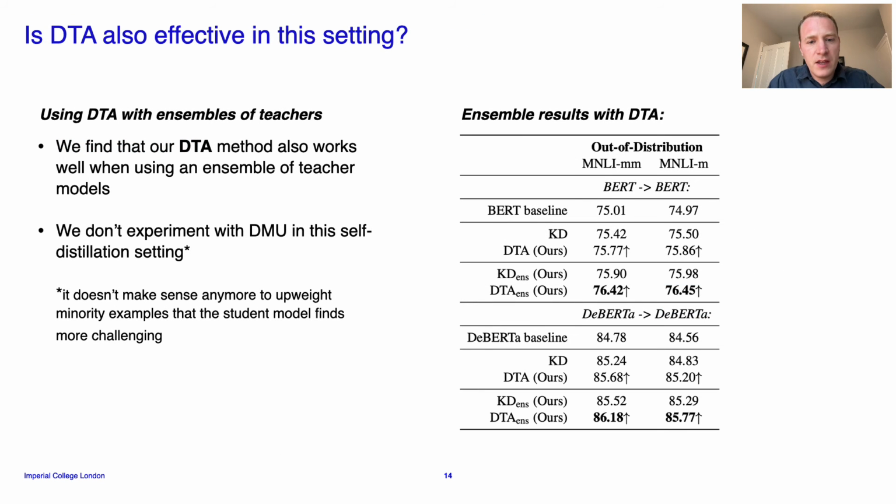We then look at whether our domain targeted augmentation method is also effective in this setting, where we distill from an ensemble into a single model of the same architecture. And we find, yes, it is. So significant improvements for both MNLI validation sets for both BERT and for DeBERTa, compared to the standard distillation baseline.